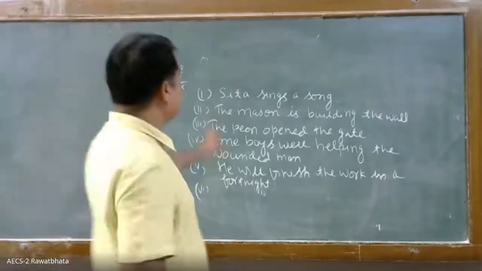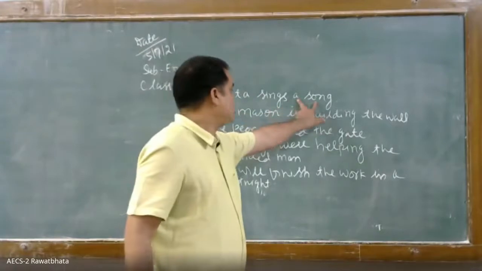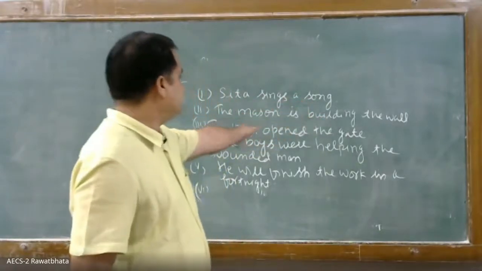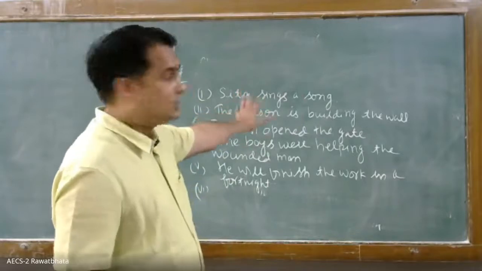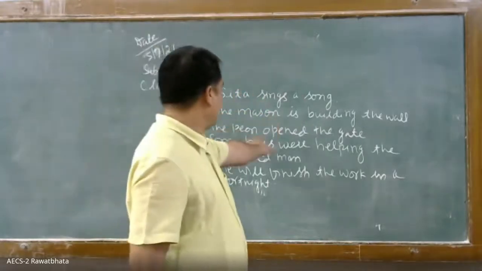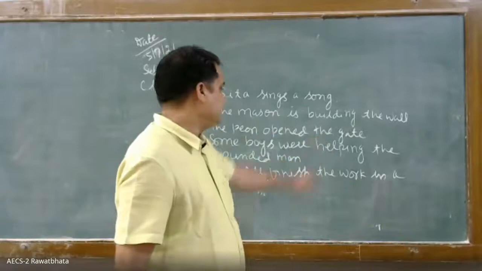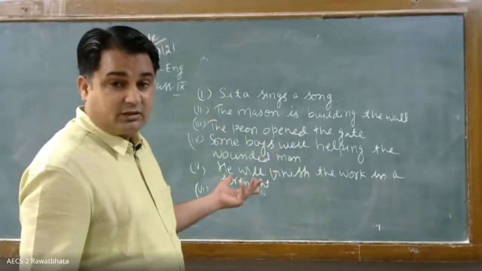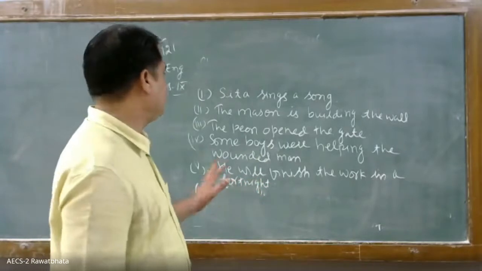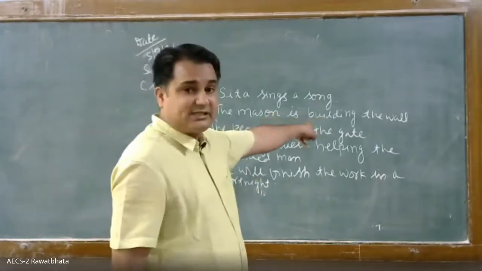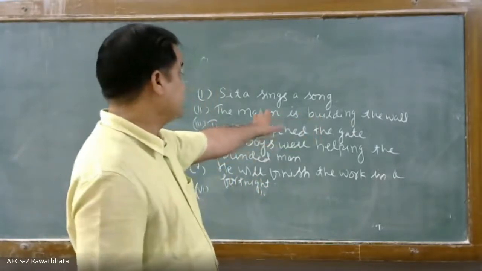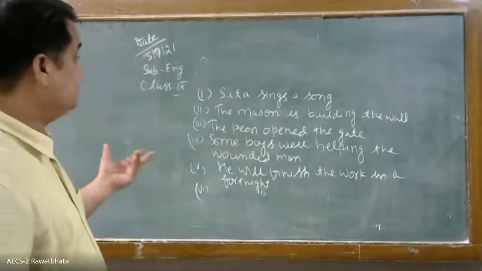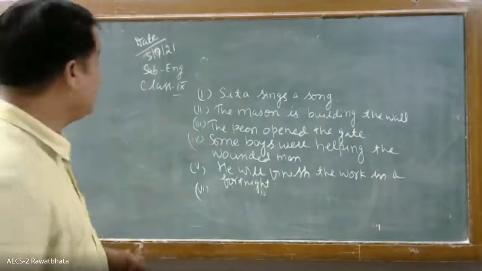As it is, Sita sings a song. So a song is sung by Sita. Okay, the peon opened the gate. The gate was opened by the peon. The mason is building. This is of present continuous. The mason is building the wall. The wall is being built by the mason.